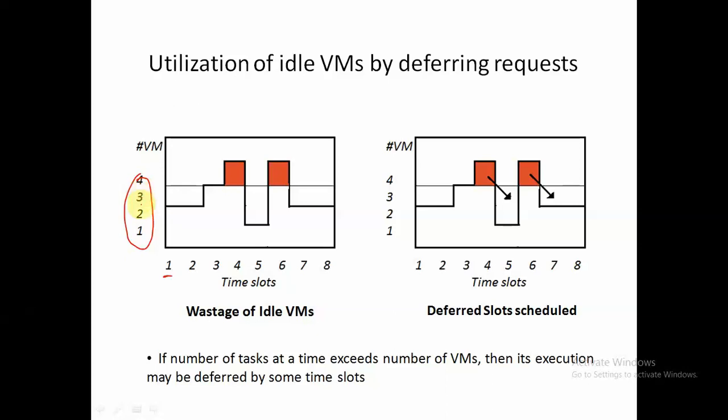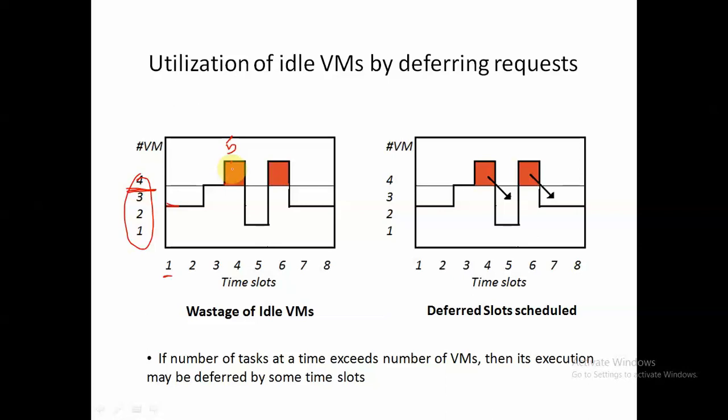Let's say three requests, then we can schedule them on 3 virtual machines, and the 4th virtual machine is idle. But in this particular case, let's say we received 5 task requests, but we are having only 4 virtual machines. Then in such a case, this particular one request will be missed, right?